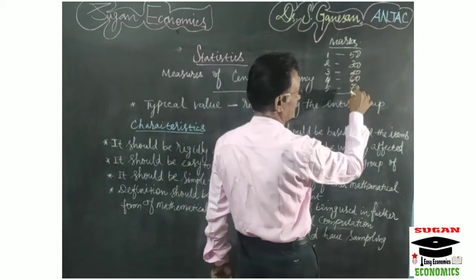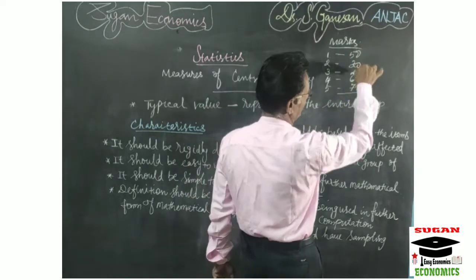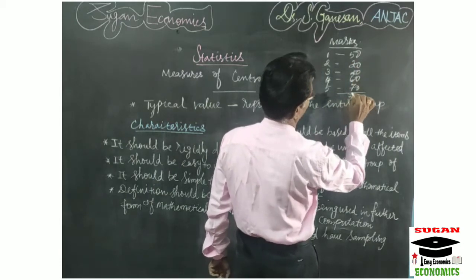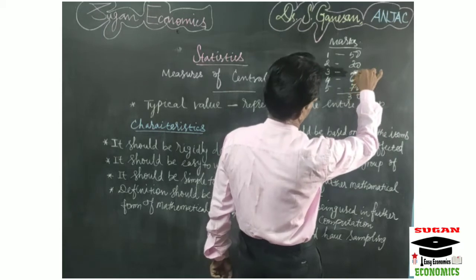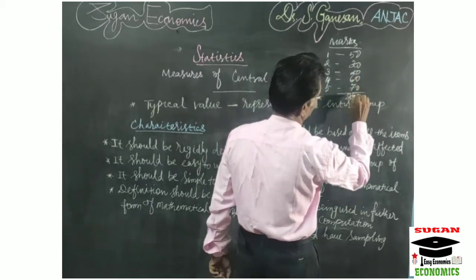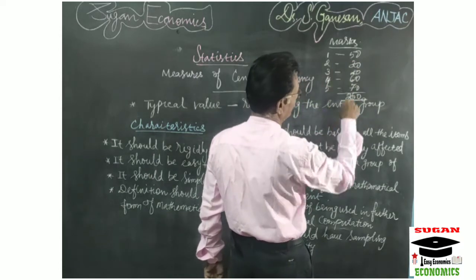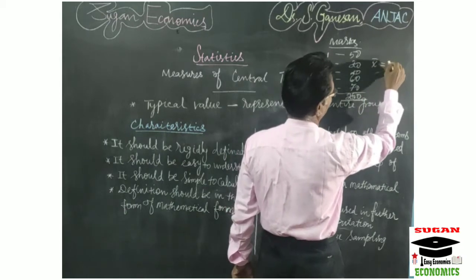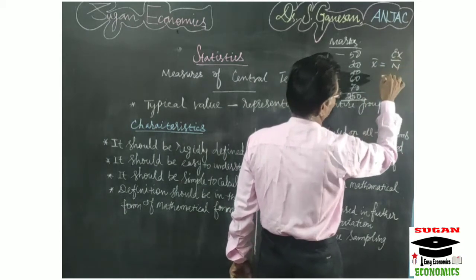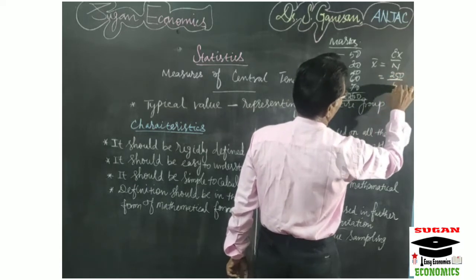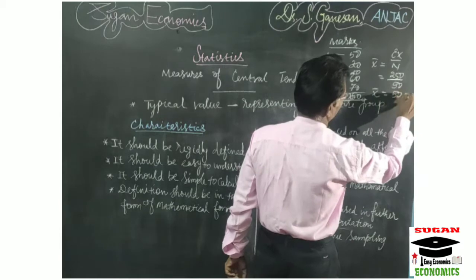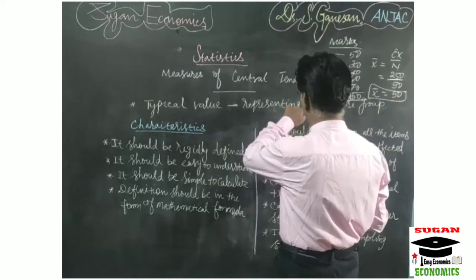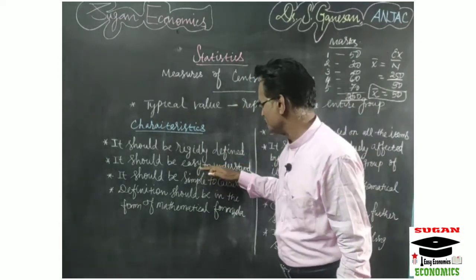Suppose now you are calculating the average value. First you take the total, which is 250. The total marks obtained by all the 5 students is equal to 250, and now we are going to calculate the average value. Average is nothing but sigma x by n, that is 250 divided by 5. So x bar equals 50. Here we have a single value. This is a typical value or average value. It represents the entire data and it is very easy to understand.